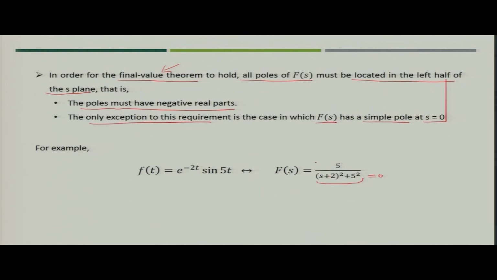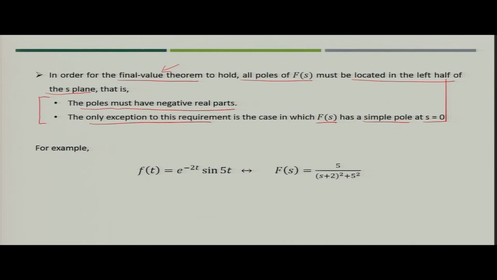That means if this expression has another component like 1 by s, then you will have one pole at s equal to 0. So, that is the only exception in applying the final value theorem. These two things you have to always keep in mind when you are asked to find the final value of the function f(t), that is f(infinity).